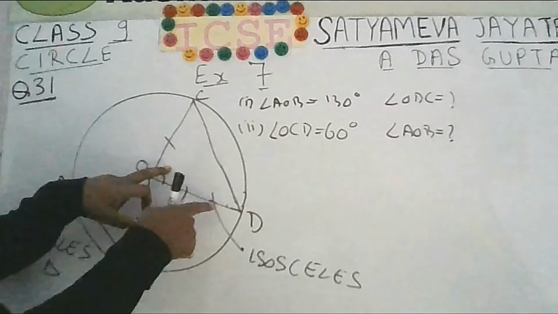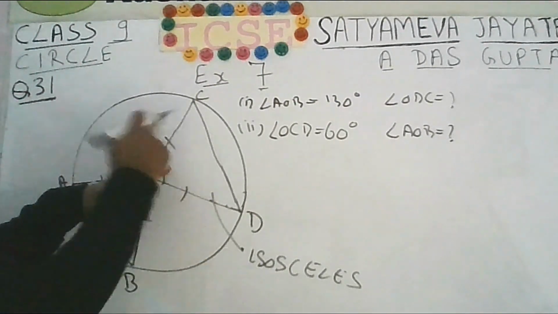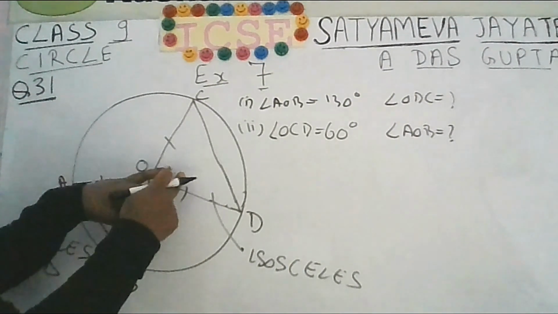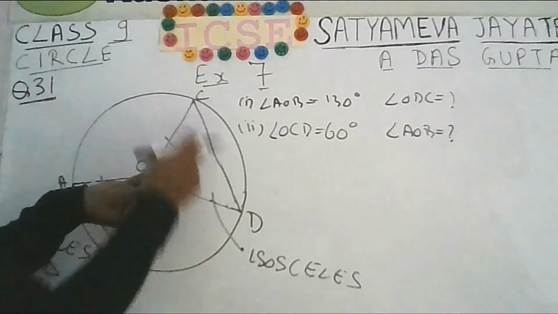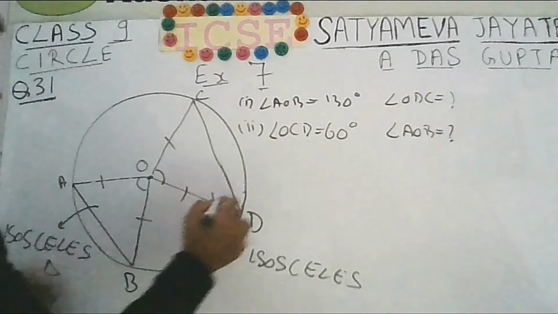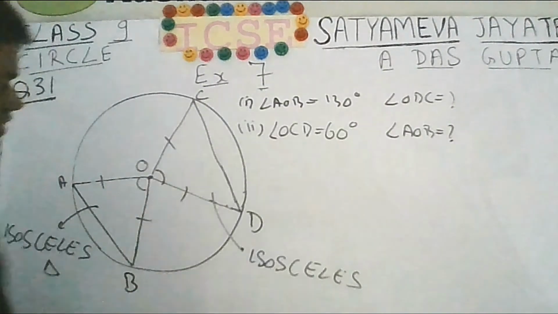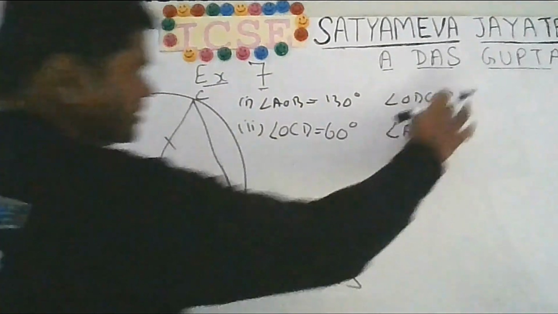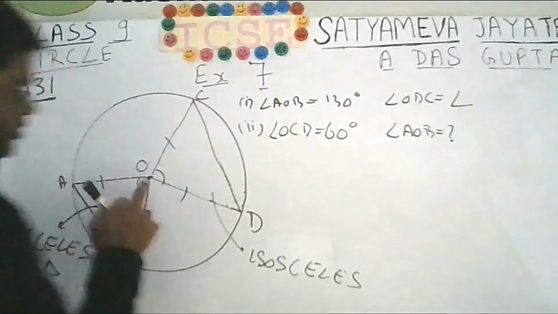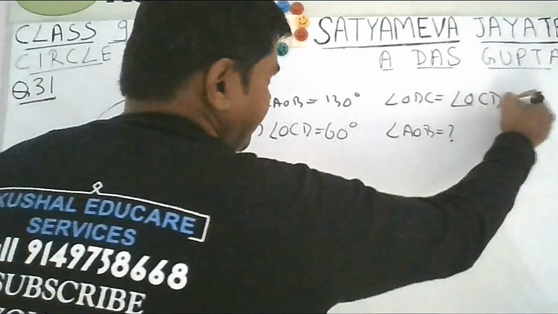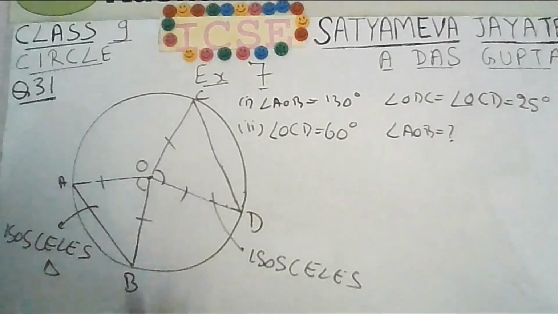And you know that this is an isosceles triangle. So 180 minus 130, you will get 50. Each of these two angles will be equal, so each will be 25. So for the first, angle ODC will be equal to angle OCD. Each of these will be 25.